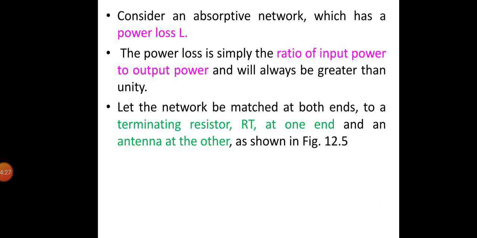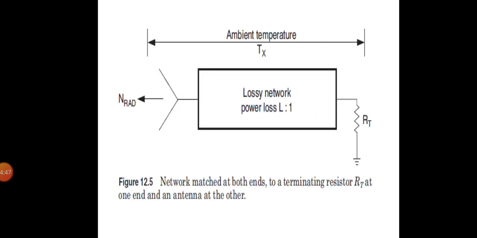Consider an absorptive network which has power loss L. The power loss is simply the ratio of the input power to the output power, which will be greater than unity. Let the network be matched at both ends, to a terminating resistor RT at one end and an antenna at the other end, as shown in this figure. Let the system be at an ambient temperature Tx, and the noise energy transferred from RT into the network is k Tx.